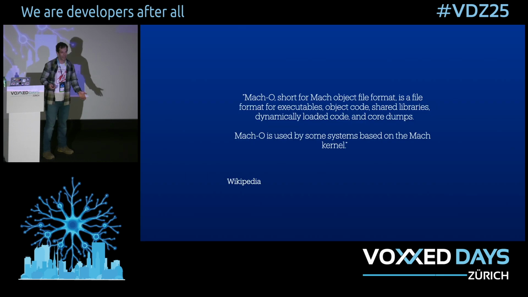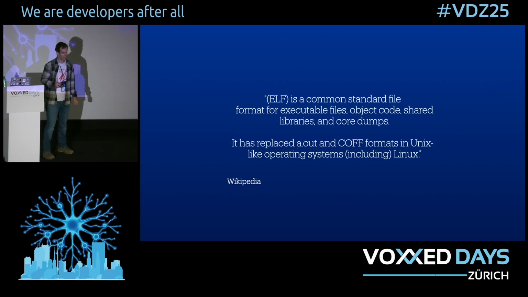So if we Google, as we are prone to do, or go on Stack Overflow, we discover that Mach-O, the Mach object file format, is the file format used for executables, object files, shared libraries on the Mach kernel system. And this means macOS. We can also Google that and discover that. If we look up .so, we discover that that's typically associated with ELF, which is exactly the same thing, but